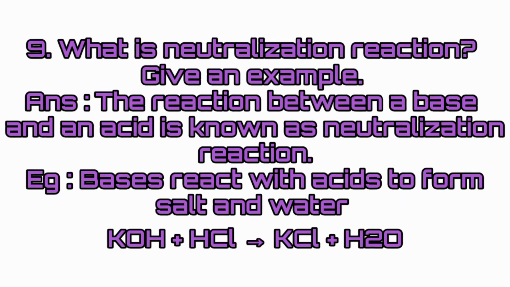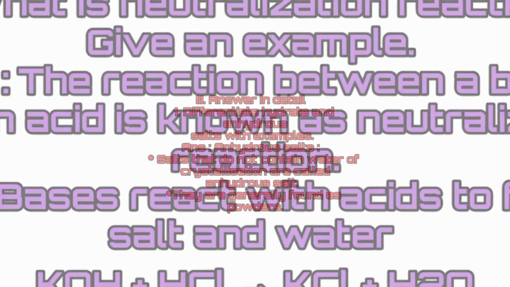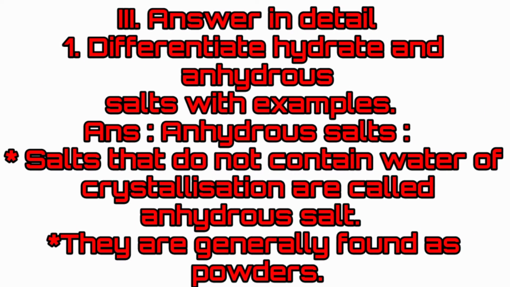Ninth question. What is neutralization reaction? Give an example. Answer: the reaction between a base and an acid is known as neutralization reaction. Example: bases react with acids to form salt and water. KOH plus HCl gives KCl plus H2O. Answer in detail. Question number 1. Differentiate hydrate and anhydrous with examples.